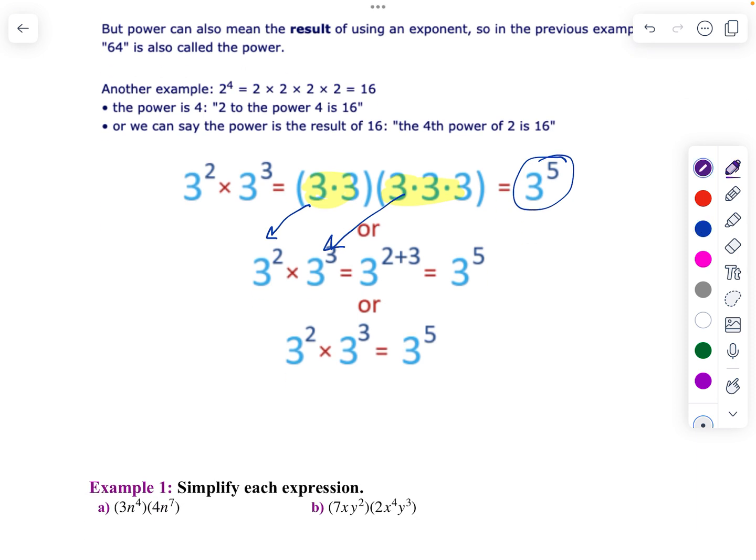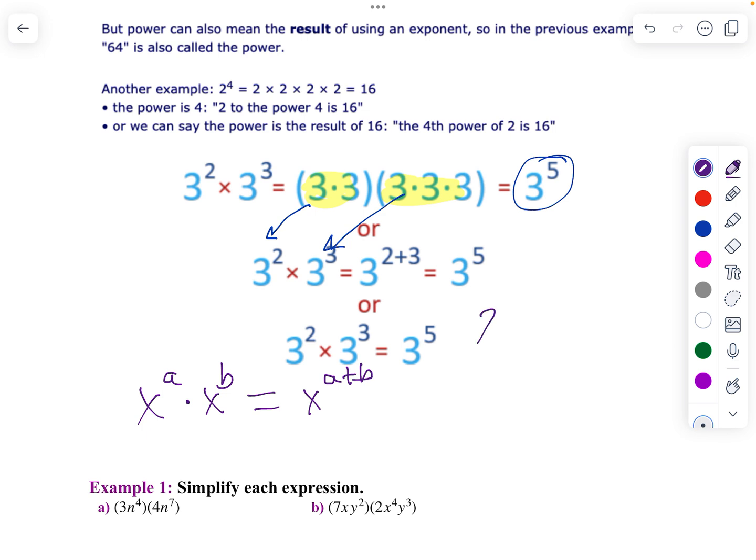That's the key. So if I have x to the a power times x to the b power, when you multiply, we add the exponents. So this is x to the a plus b power.